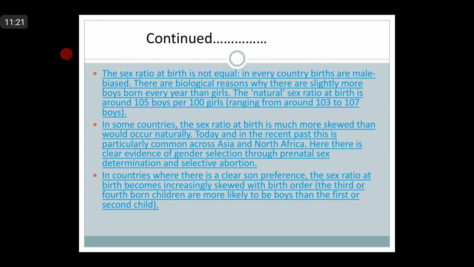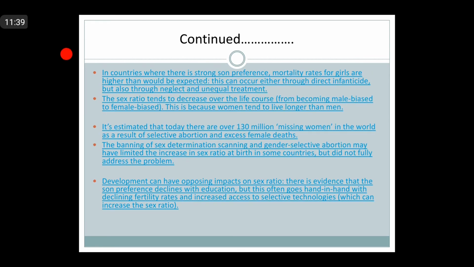In countries where there is a clear son preference, the sex ratio at birth becomes increasingly skewed with the birth order, isn't it? Third or fourth born children are more likely to be boys than the first or second child, right? And in the countries where there is a strong son preference, mortality rate for girls is higher.